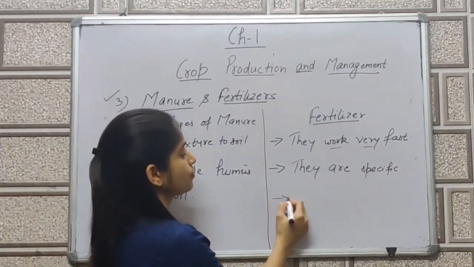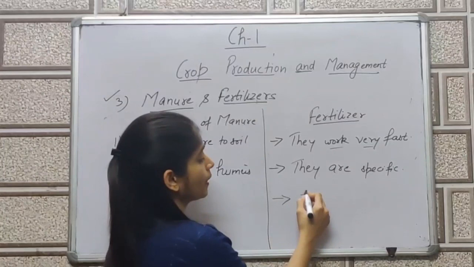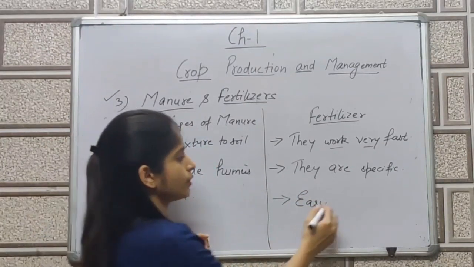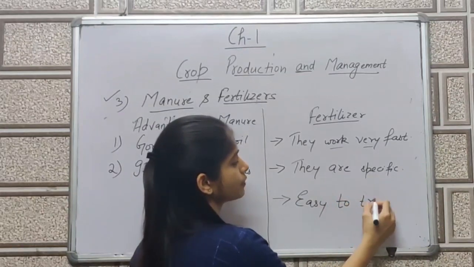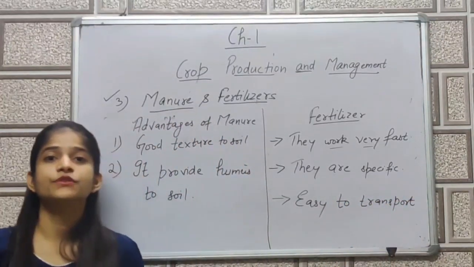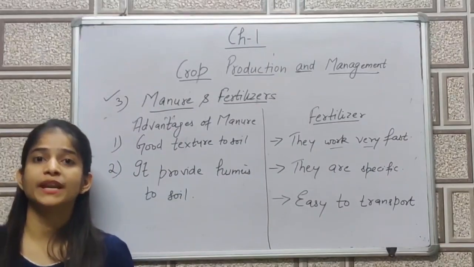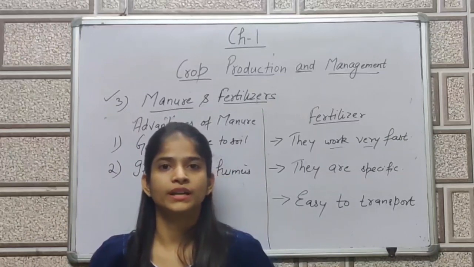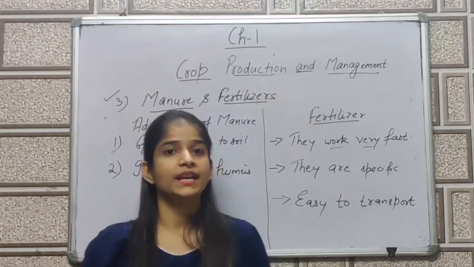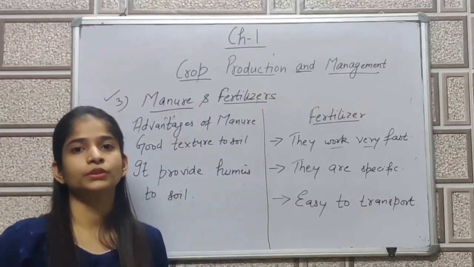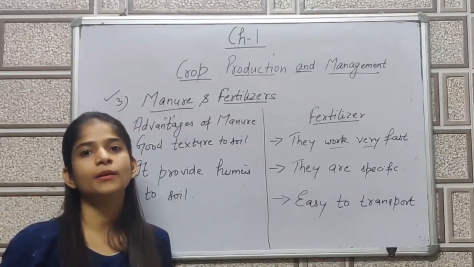It is easy to transport because जो आपके फर्टिलाइजर्स हैं, they come in small packets, so easy to transport. ऐसा नहीं है कि मुझे बहुत सारे heap of leaves को लेके जाना पड़ रहा है, because in the case of manure, it is what? Leaves, dry leaves or rotten leaves, dry vegetable peels. In the case of fertilizer, it is in the powder form. So it is very easy to carry the packets.